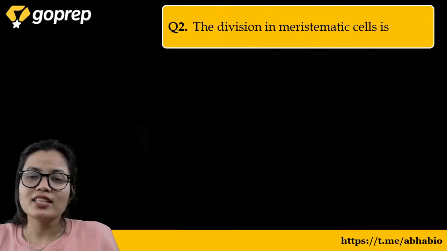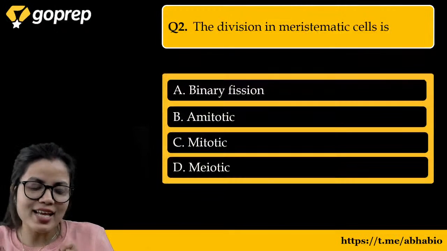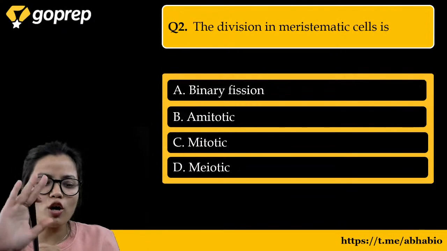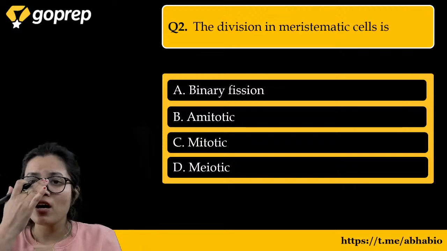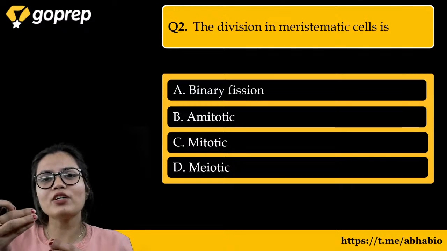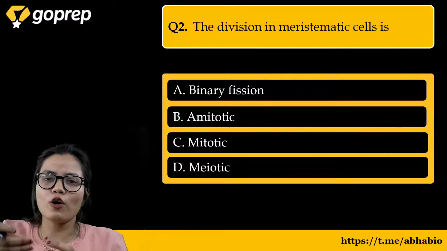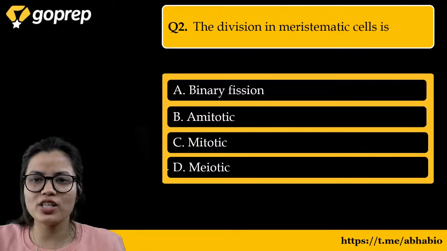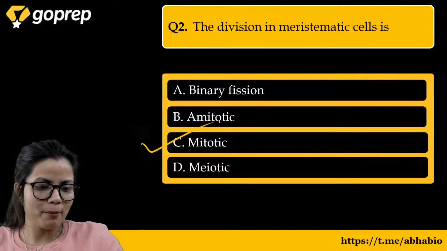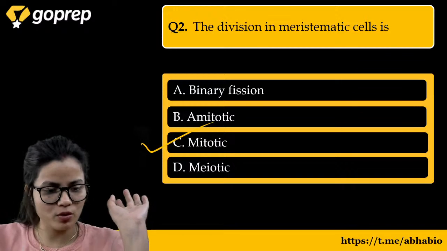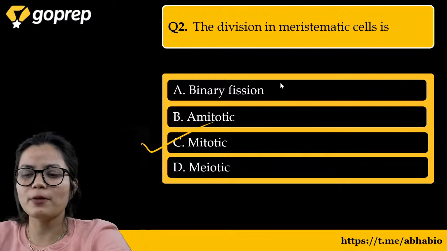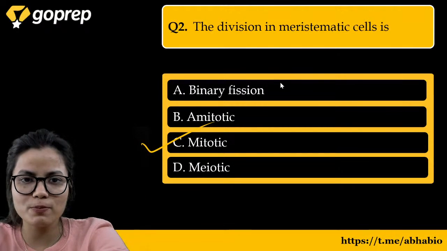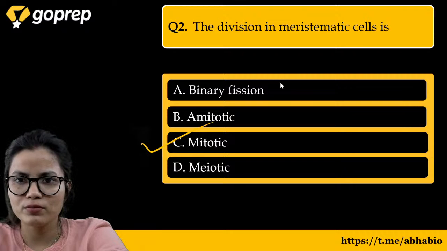Next question. The division in meristematic cells. As the meristematic cells are not forming any sperm cell or ova cell, which means they are not forming any gamete, there will be equational division. So the correct answer will be mitotic division. I hope it's clear to all of you that promeristem is the meristem which is present in the embryo.